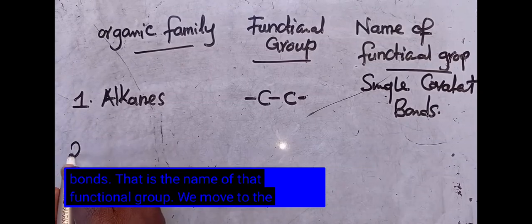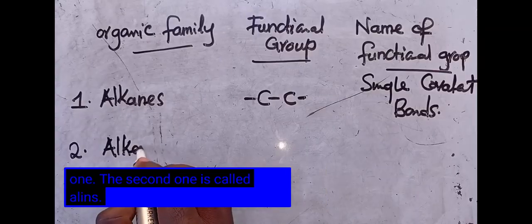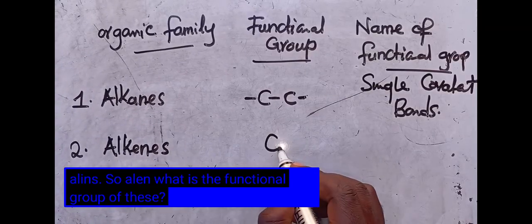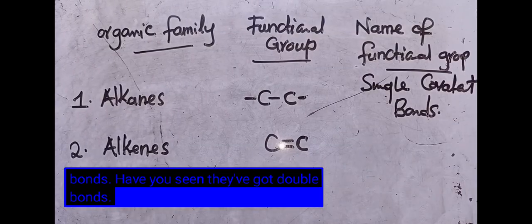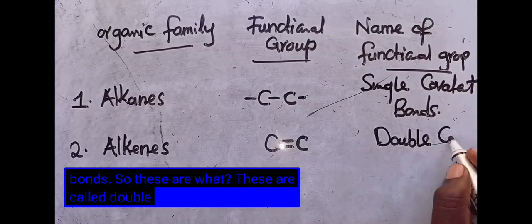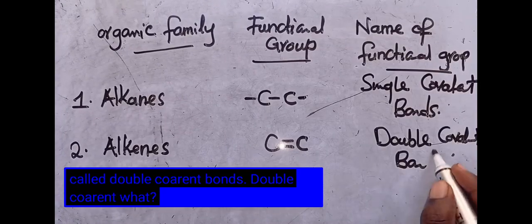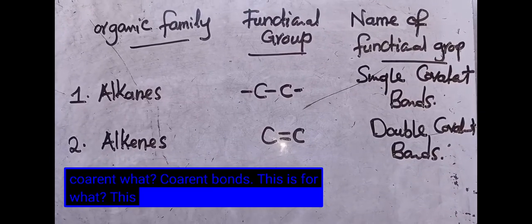We move to the second one. The second one is called alkenes. So for alkenes, what is the functional group? They get to have double bonds. Have you seen? They have got double bonds. So these are called double covalent bonds. This is for alkenes.